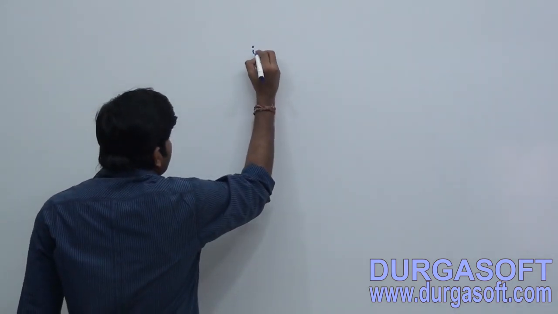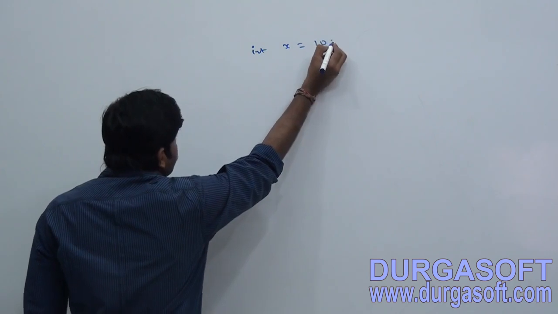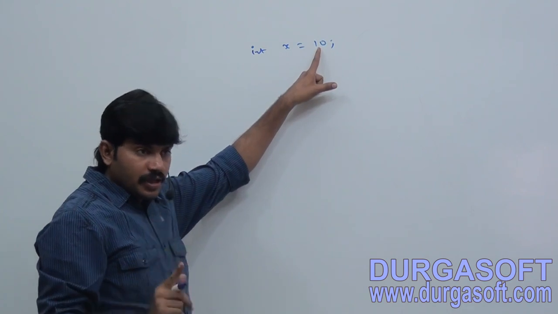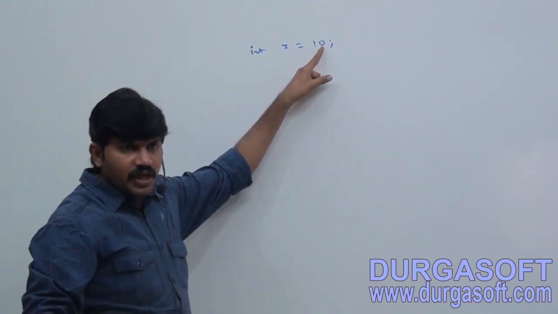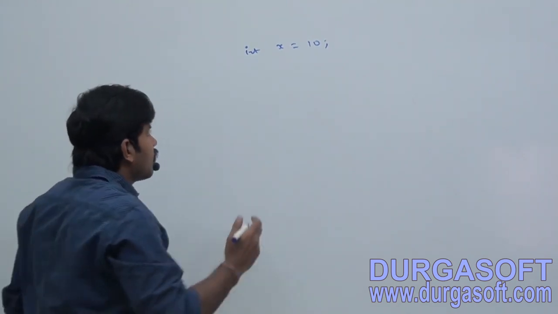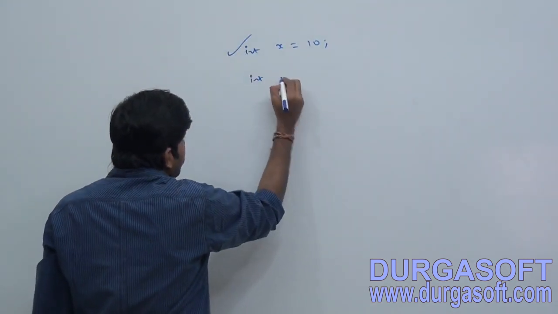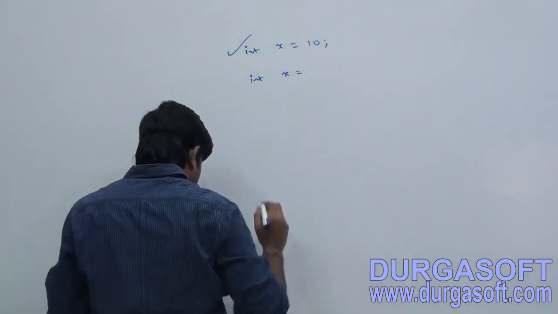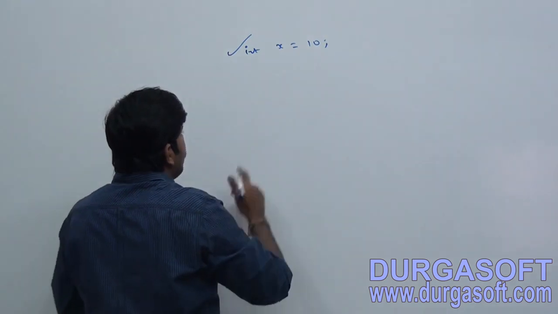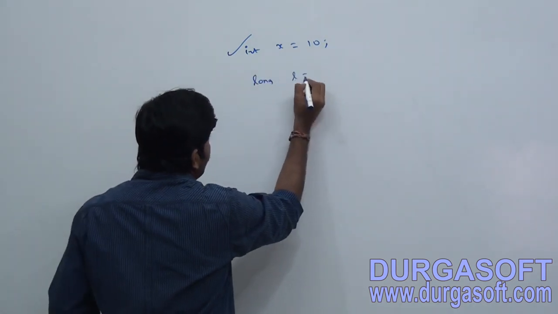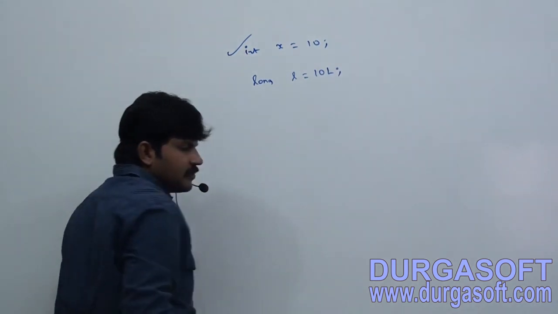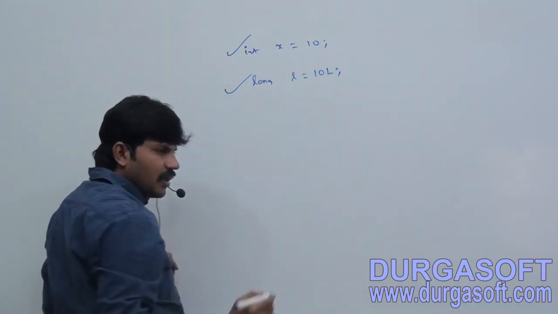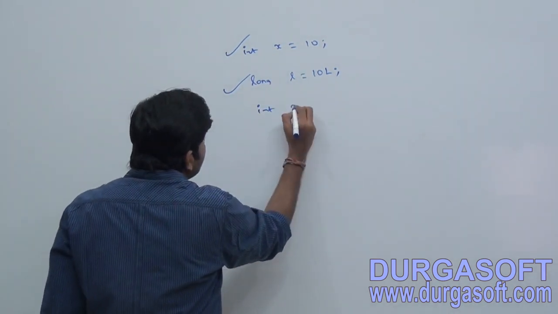Sir, here I am taking int x is equal to 10. Valid or not? Valid, because what is this one? Int value. Integral literal is of int type. Int value, int variable. No problem at all, acceptable. Sir, I am taking here, just observe, long l is equal to 10L. Valid or not? Long value, long variable, no problem at all. Int and long.